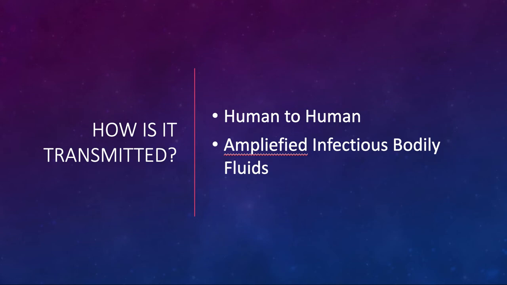As we know, it is transmitted from bat to human through feces, but human to human it is often transmitted aerosolly, with droplets in the air. Once it is inside the human host, the infection becomes amplified, and then it can also be transmitted through bodily fluids such as sneezing, coughing, all that kind of stuff.